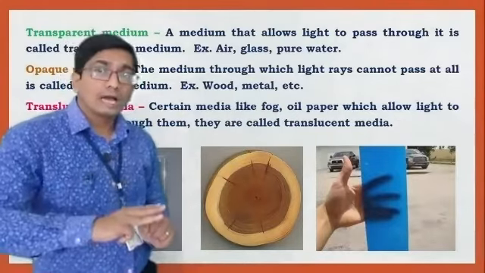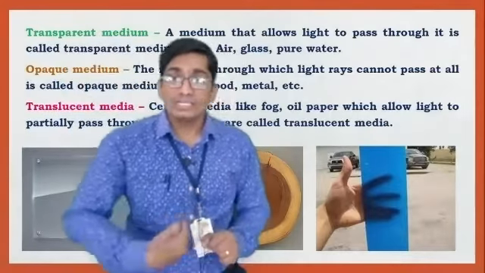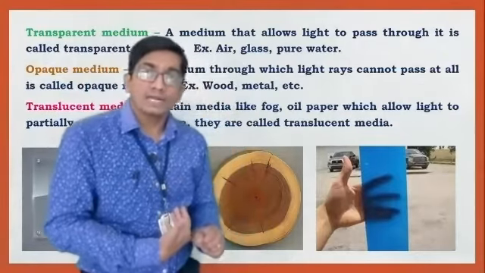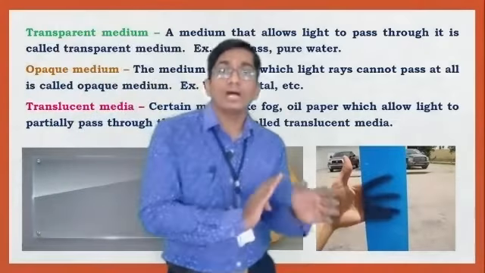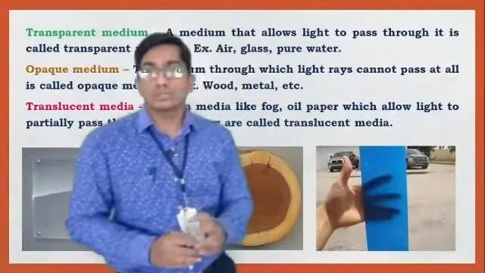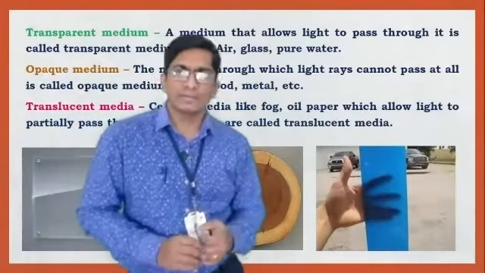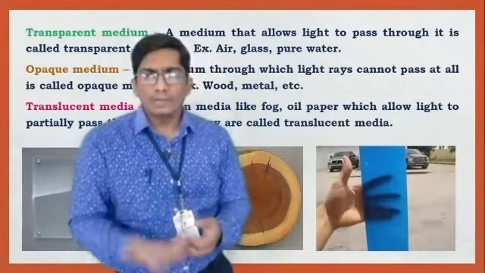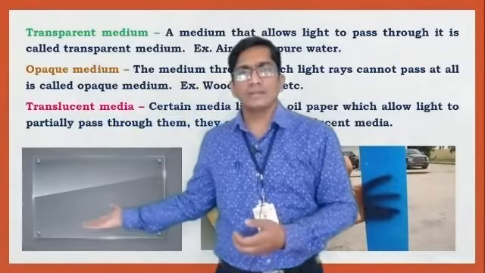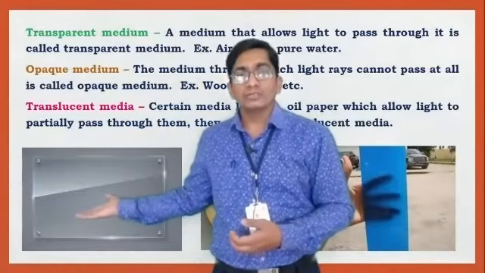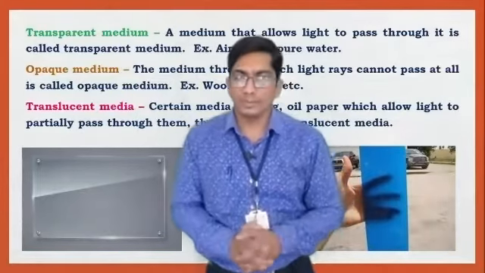The third type of medium is the translucent medium. Certain mediums like fog, oil, and paper allow light to pass partially through them. This is called a translucent medium. Examples are colored glass and oil paper. The glass and air are transparent mediums. These are the different types of medium.